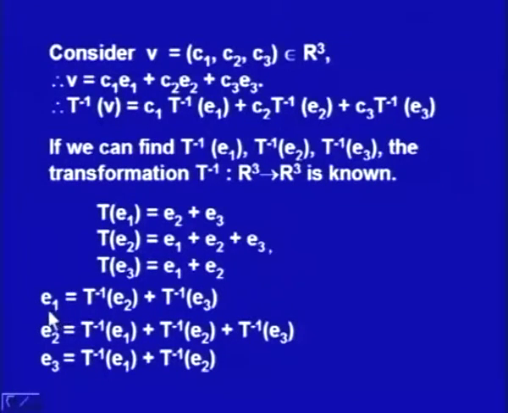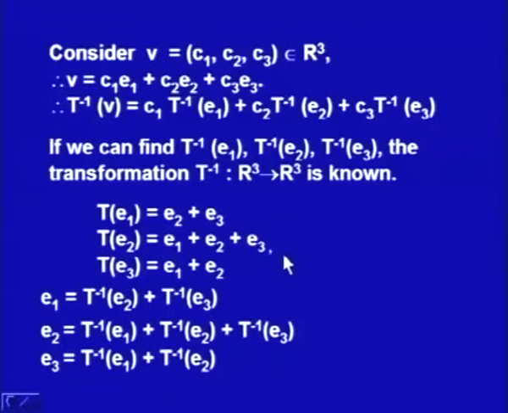So, from this we can write down E1 is equal to T inverse E2 plus T inverse E3. So, I have applied T inverse here, and using the property that T inverse is a linear transformation, I can write down E1 is equal to T inverse E2 plus T inverse E3.